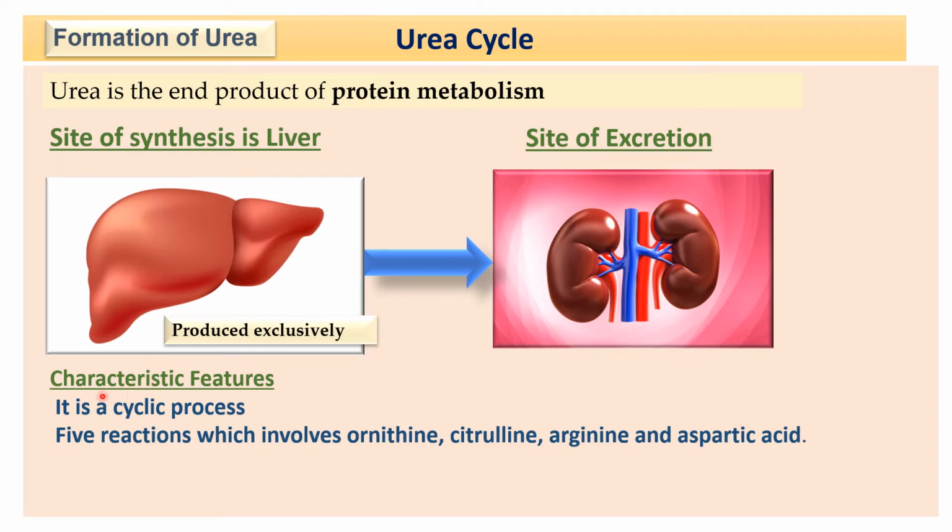Okay, so what are the characteristic features of this urea cycle? It involves five reactions which include ornithine, citrulline, arginine, and aspartic acid. So let's see how this urea cycle takes place in the liver.